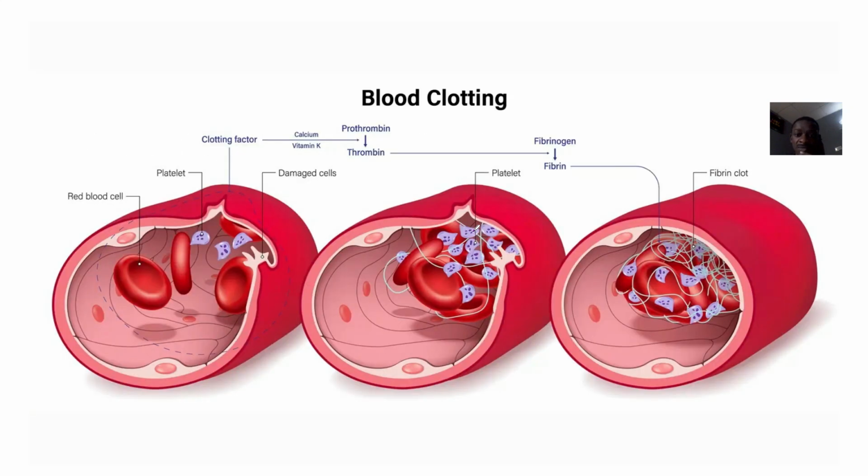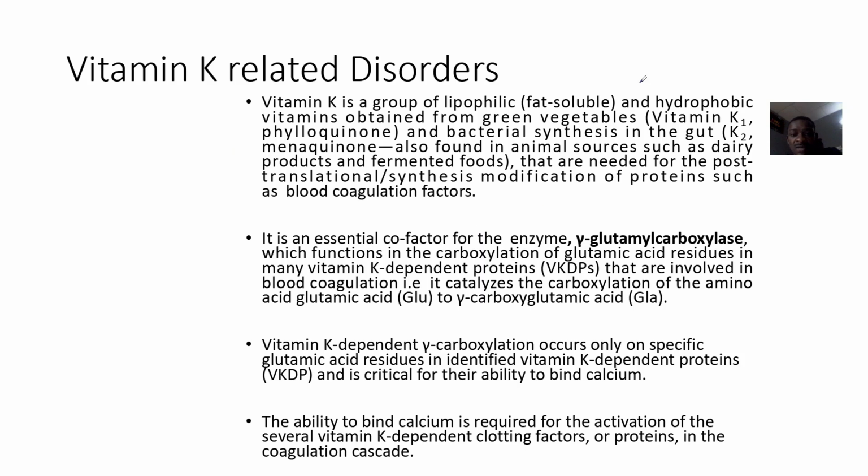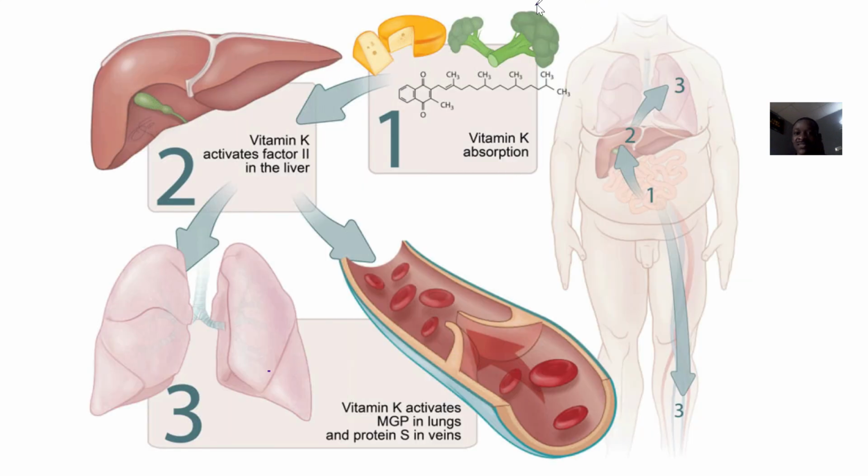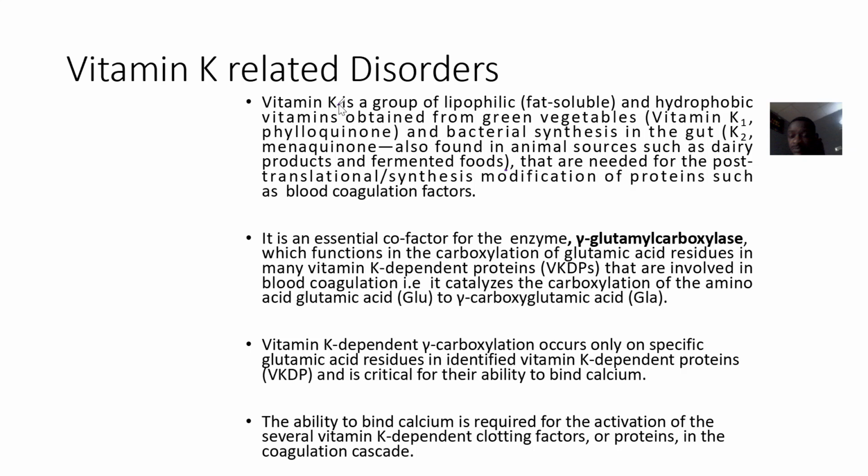So for this vitamin K related one, we say that the vitamin K group are lipophilic, that's fat soluble, and hydrophobic vitamins. They are usually obtained from green vegetables. You always see the broccolis there, so you always get these essential vitamins from the food you eat.